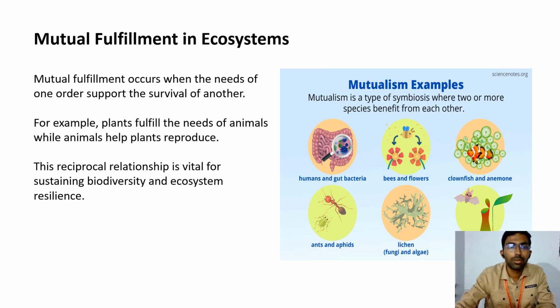Mutual fulfillment in ecosystems. Mutual fulfillment occurs when the needs of one order support the survival of another. For example, plants fulfill the needs of animals, while animals help plants reproduce. This reciprocal relationship is vital for sustaining biodiversity and ecosystem resilience.